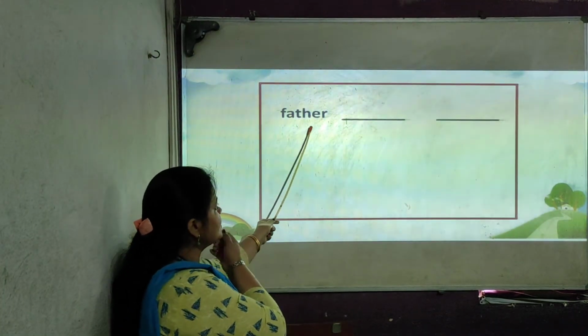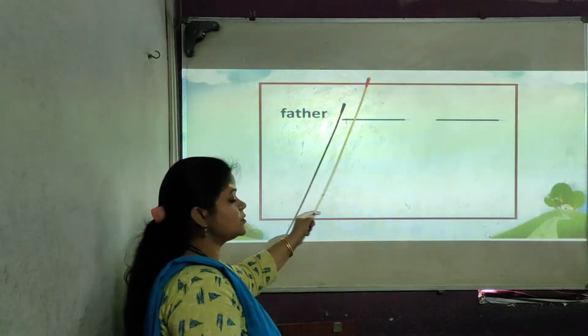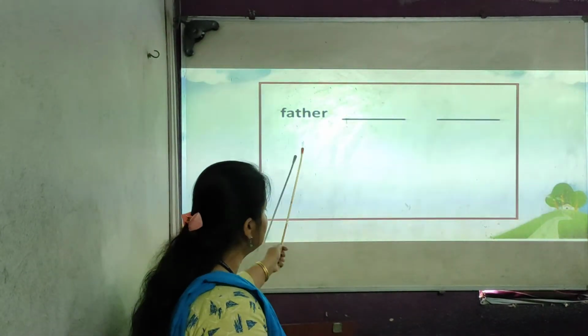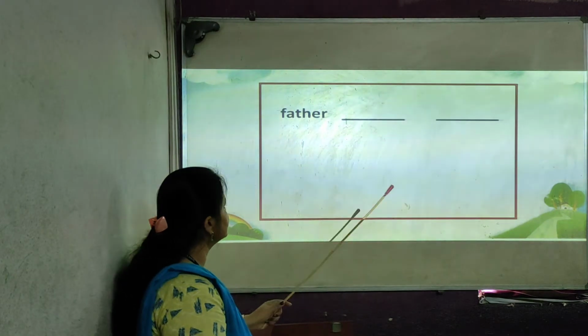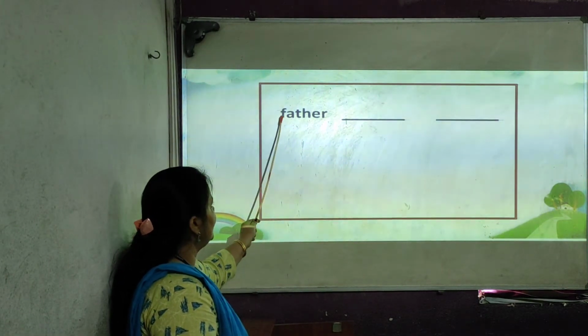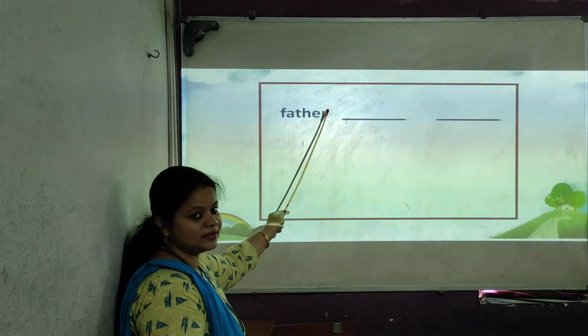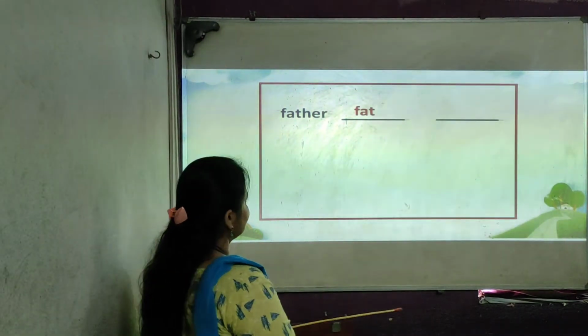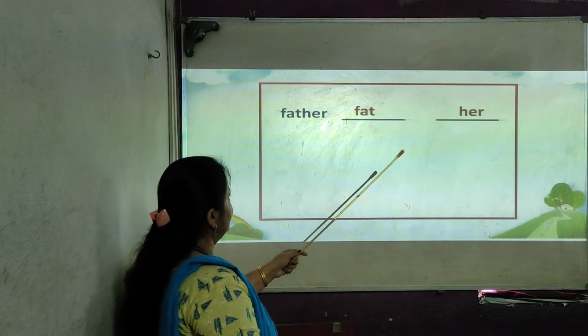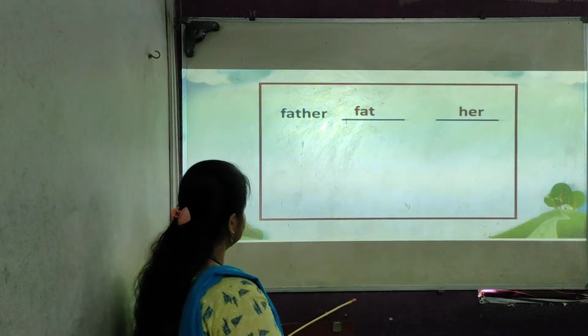In this word father, find out the two kangaroo words hidden. Two small kangaroo words are hidden in this. Tell me. F-A-T, fat. H-E-R, her. Yes or no? Fat, her. Very good.